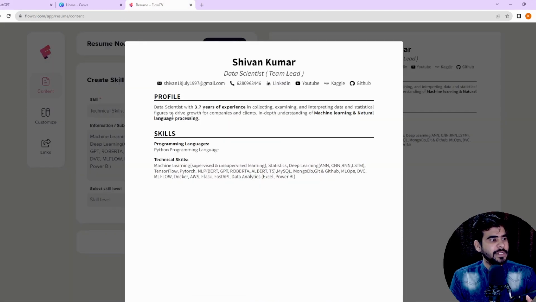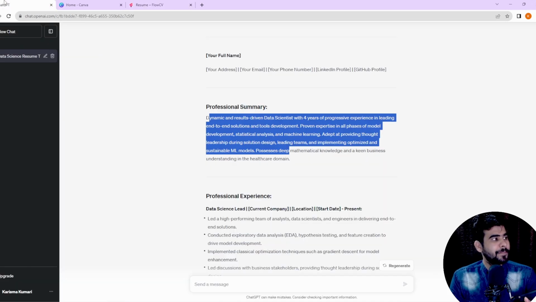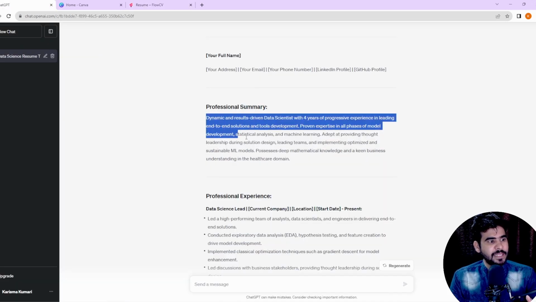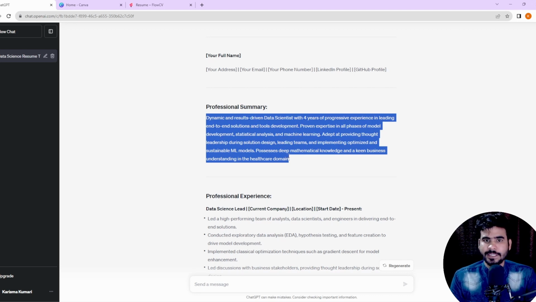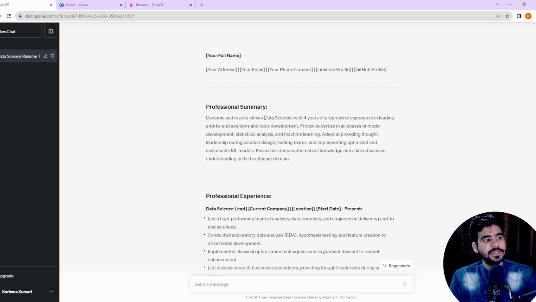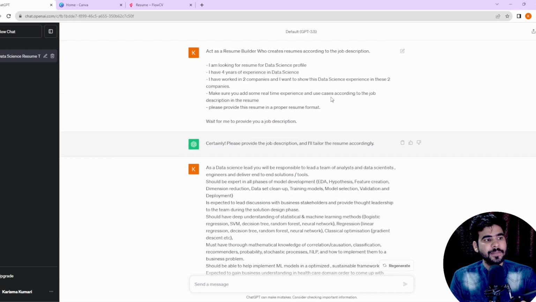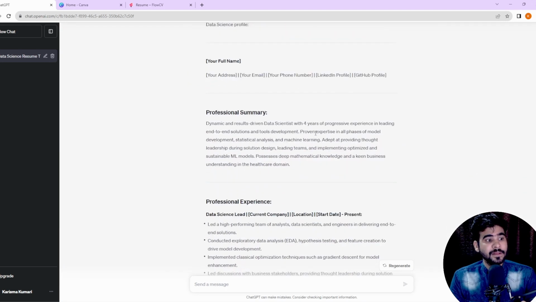So if I show you here, I mentioned my complete profile summary, a data scientist with 3 years of experience, but based upon this particular profile summary we need to do the modification in our resume. So, a dynamic and result-driven data scientist with 4 years of progressive experience in leading end-to-end solution and tool development, with proven expertise in all the phases of model development, statistical analysis, and machine learning. Why are we getting these types of skill sets? Because I have mentioned here, create a resume for a data science profile. So that's why we are getting the complete development, statistical analysis, and machine learning part.